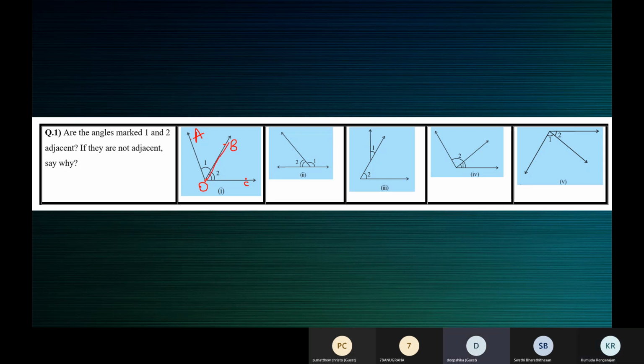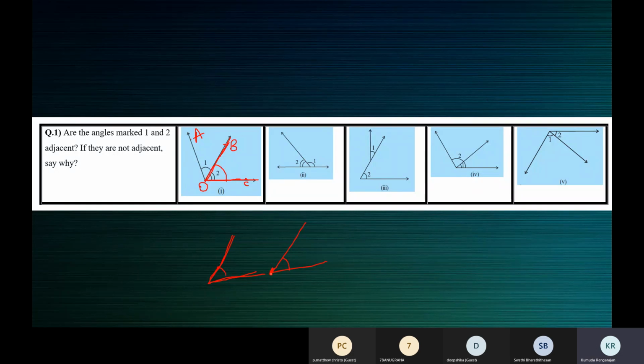OB and OC, ma'am. OB and OC. Because this is angle 2. See, when this is an angle, these are called the arms of the angle. This one and this one are called the arms of the angle. Correct? Yes, ma'am. The angle is formed. This is called the vertex.